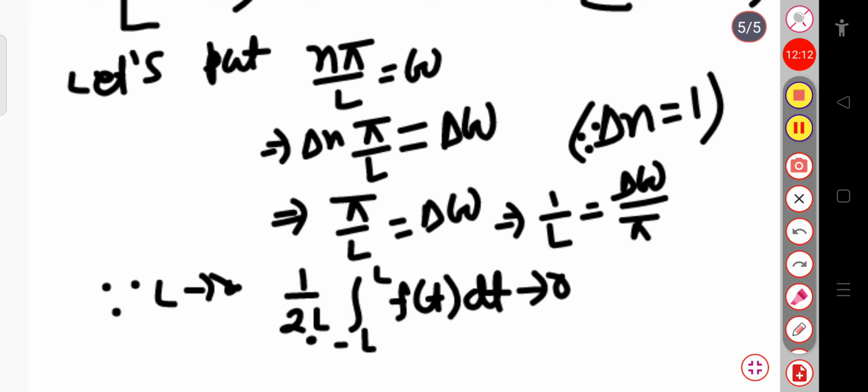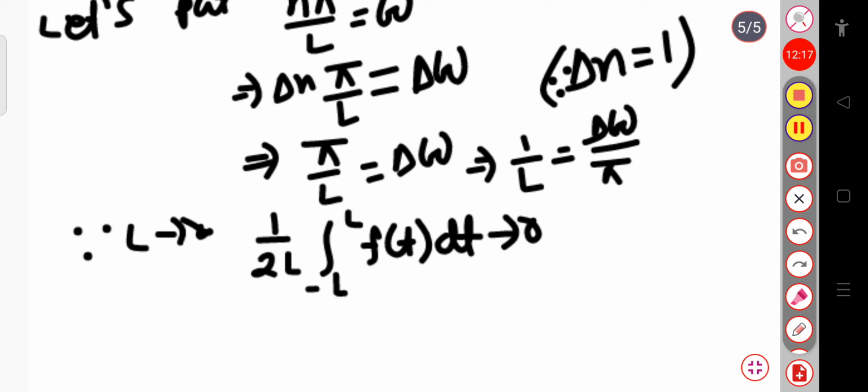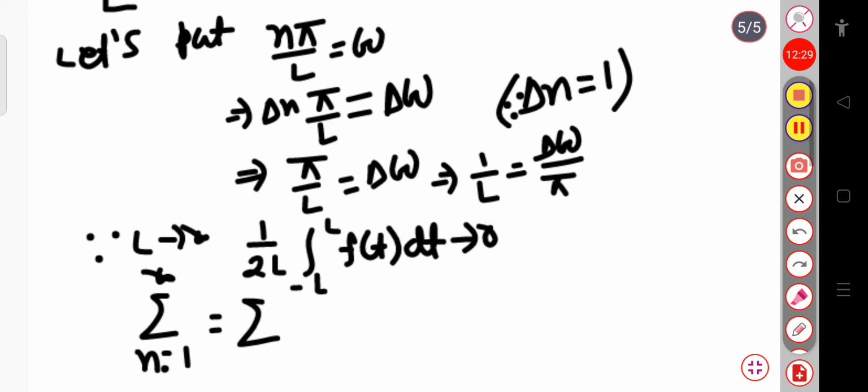So this term goes to 0. And again, in place of sum over n equal to 1 to infinity, what can we put? This can be written as the sum over, in place of n, the value of omega, which we are converting here. So this value will be when n equal to 1.